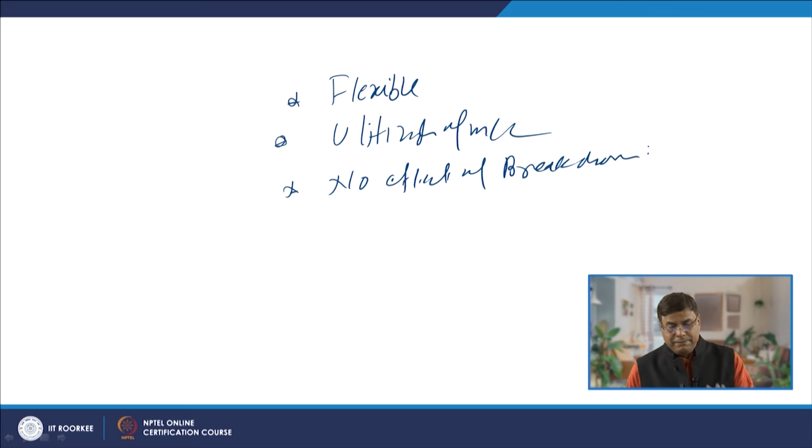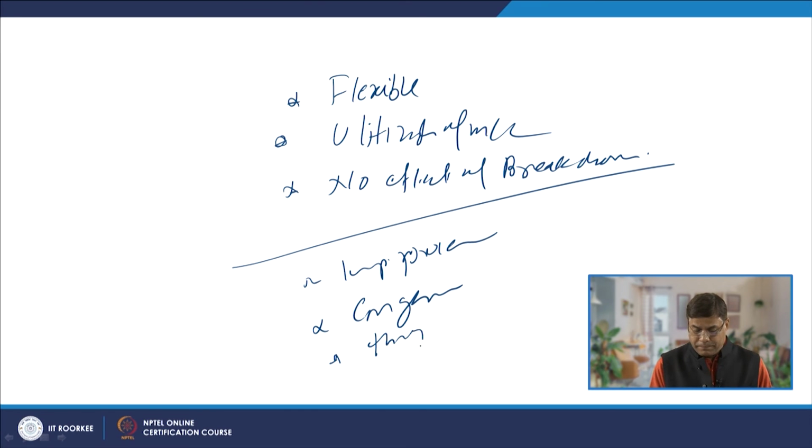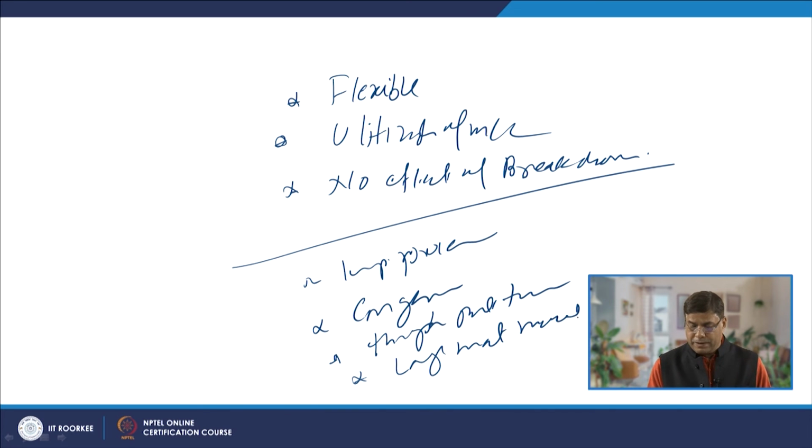As far as the limitations are concerned, in-process inventory is high, congestion is high, throughput time is long, and there is long material movement.